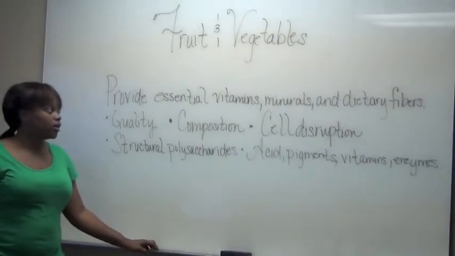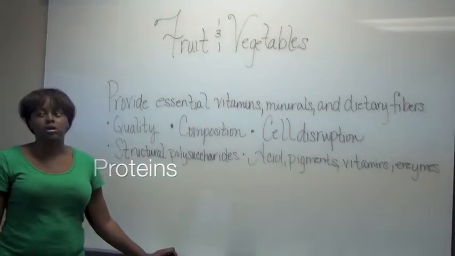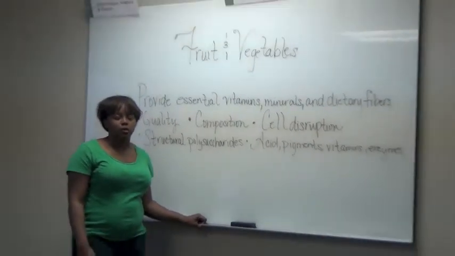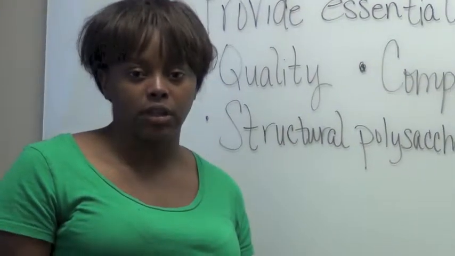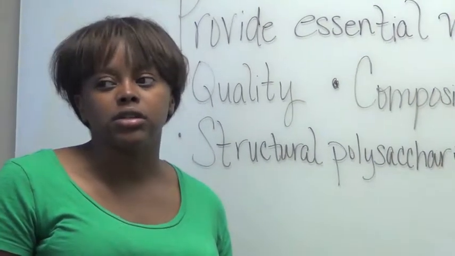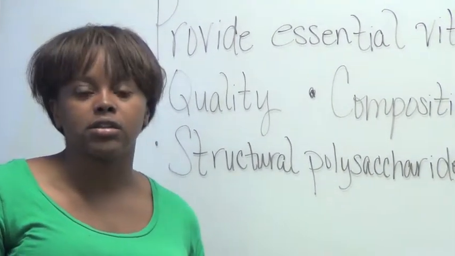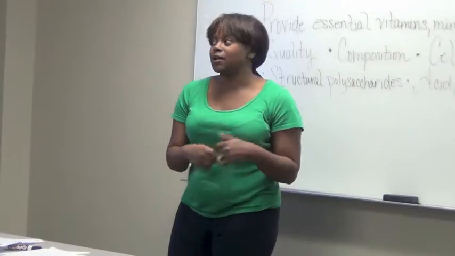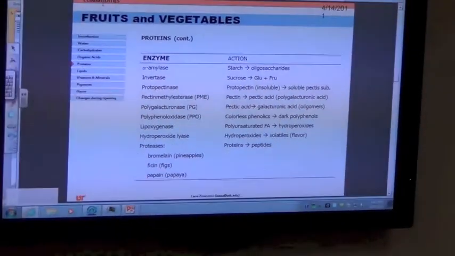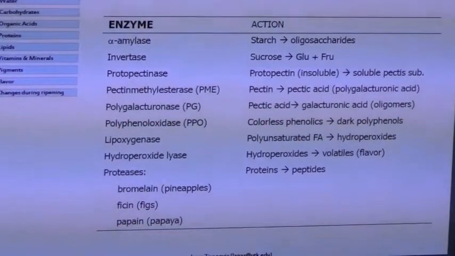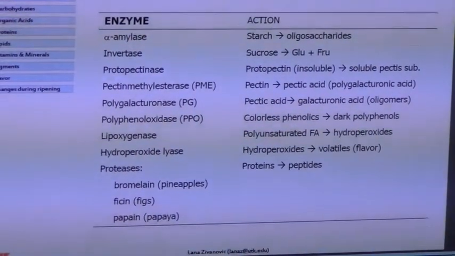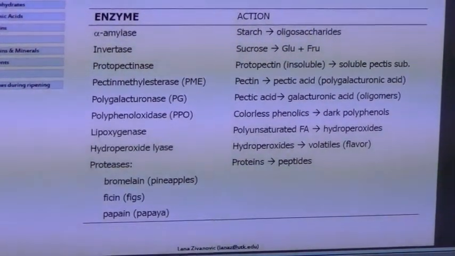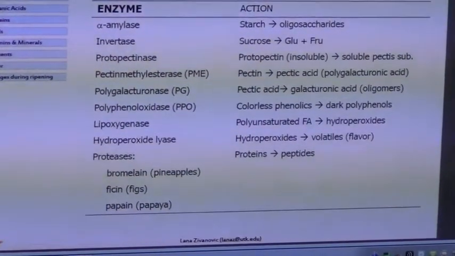Another component of fruits and vegetables is proteins. Proteins make up about 35 to 75% in fruits and vegetables. In fruit, it's less than 1%, and in vegetables, it's 1 to 5% in dry weight. Soluble proteins are mainly enzymes, and a significant amount of free amino acids are in fruits and vegetables. I mentioned enzymes, so these transform starch into oligosaccharides, and invertase transforms sucrose to glucose plus fructose. I'm not going to go through all of them, but this just shows the enzymes that are in